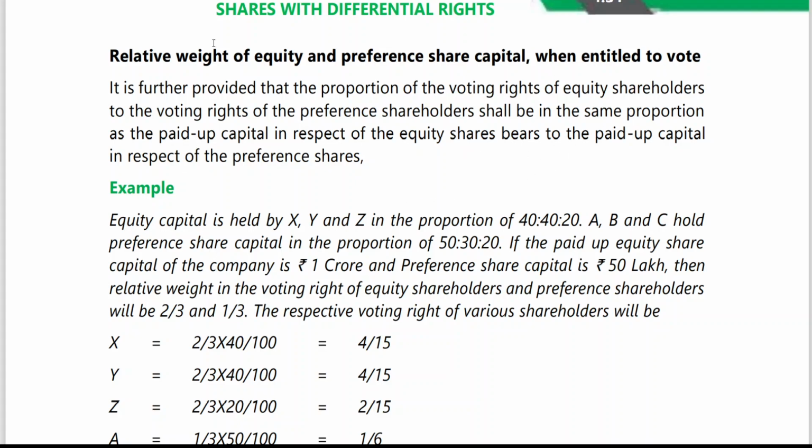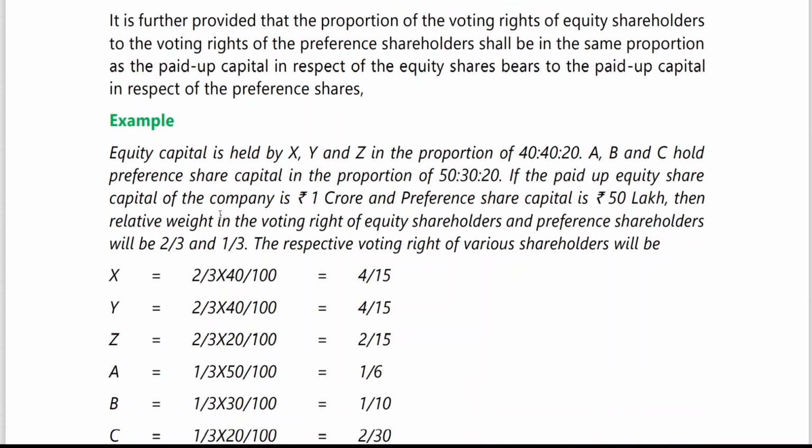An example has been given. You can expect a short question on this. Equity capital is held by X, Y, and Z in the proportion of 40:40:20, and A, B, and C hold preference share capital in the proportion of 50:30:20. If the paid up equity share capital of the company is 1 crore and preference share capital 50 lakhs, it means equity share capital is twice the preference share capital. In simple words, 50 lakhs into 2 is 1 crore, no? That has been mentioned.